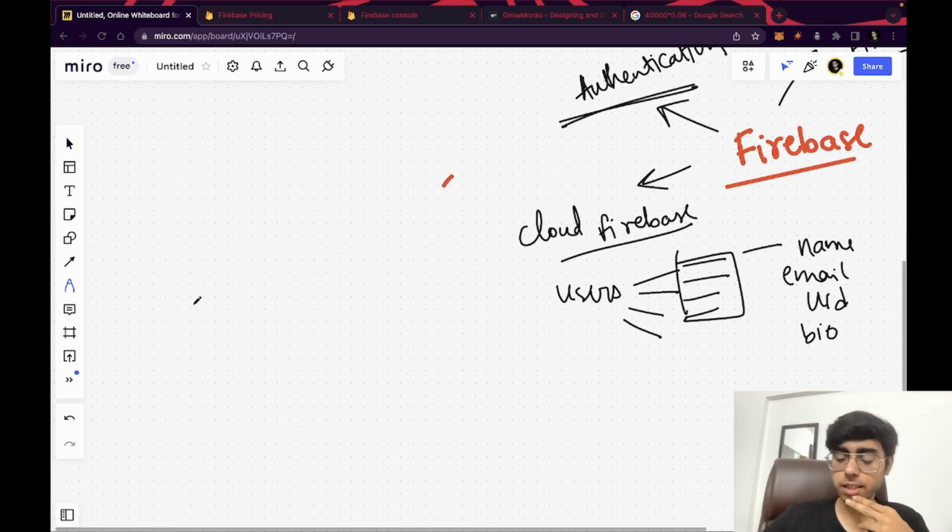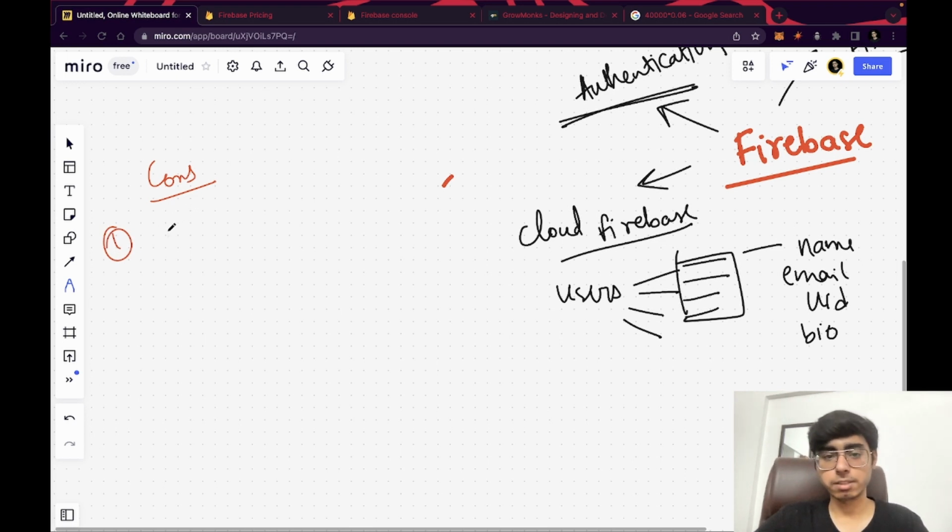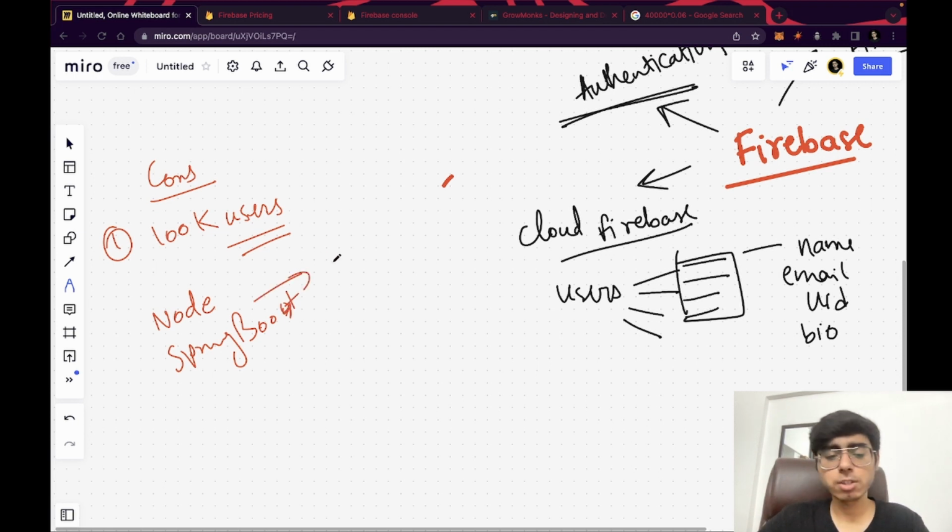So number one is, it's part of the cons only. If you want to migrate your database, let's say you started with 0 users and now you are having 100,000 users, and now you think to create your own custom backend with Node or with Spring Boot, right? And you want to shift your users from Firebase to AWS EC2 or S3 buckets, something like that. Then you don't really get a feature of exporting your data in Firebase, right? You have to use some third-party tools like Firefoo. That's a tool using which you can export your data, right?